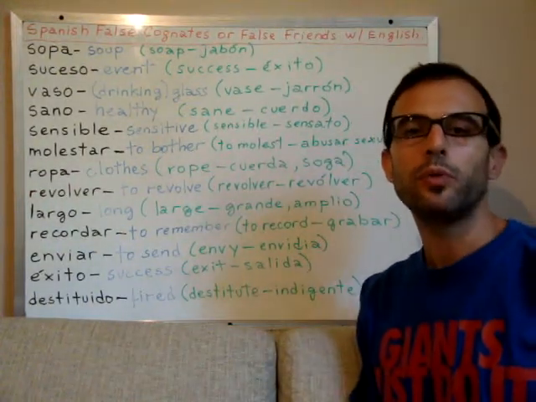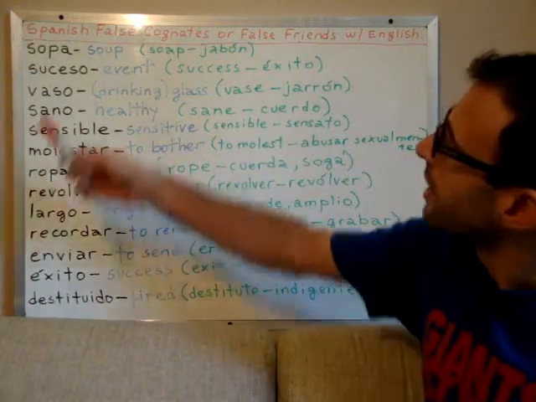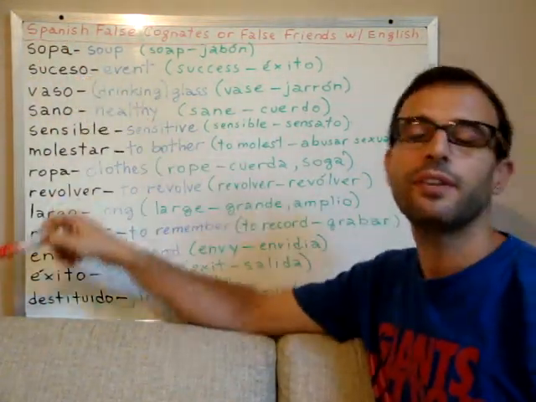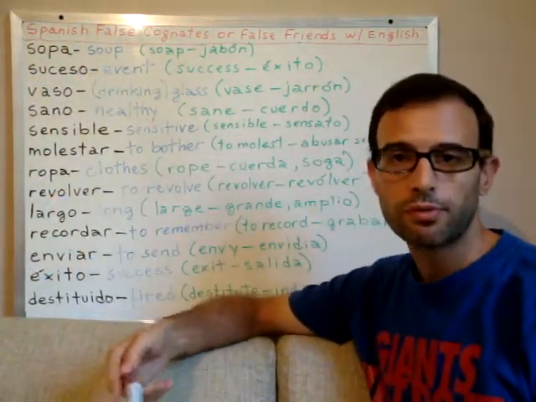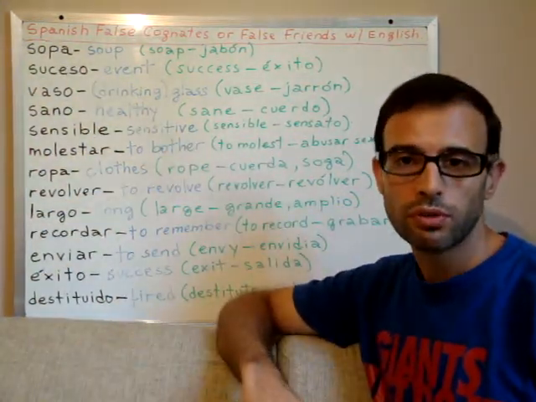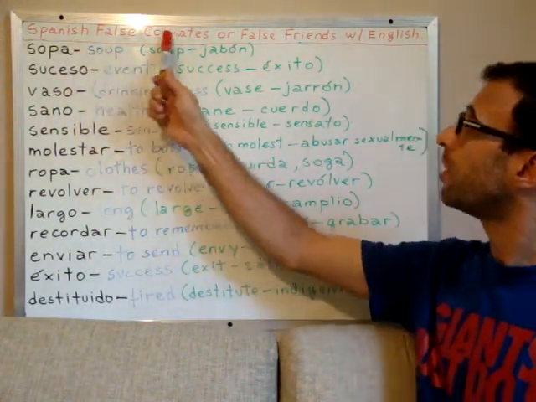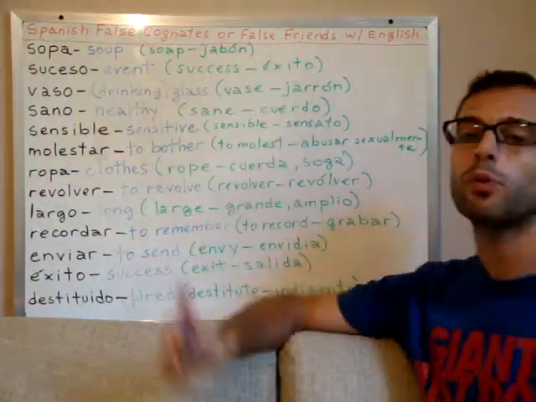Today we will continue with the false friends or false cognates. Last class we saw a list with some of the most common false friends, and now we will see some more of the most used Spanish false cognates or false friends with English.